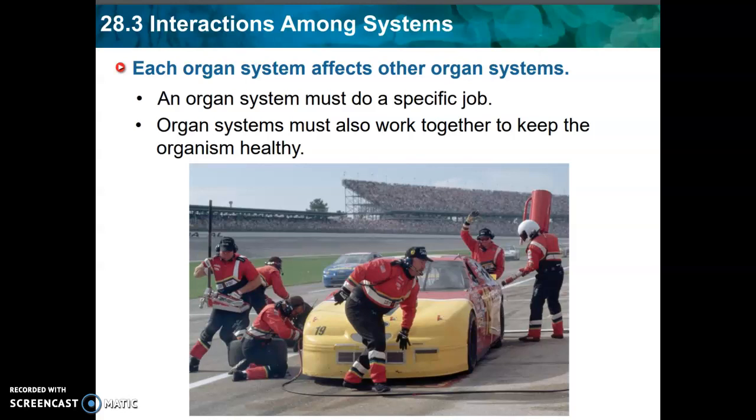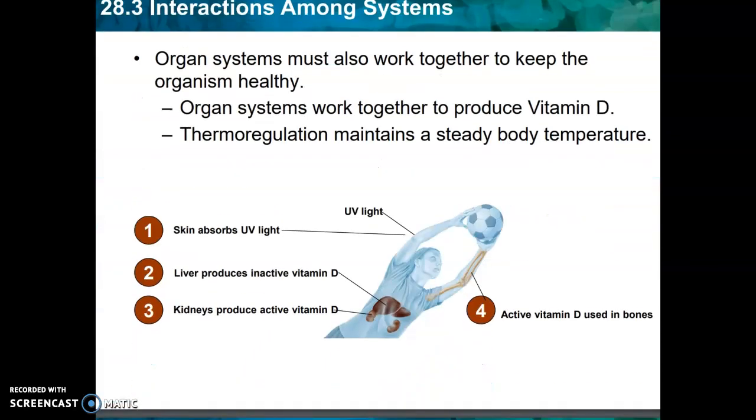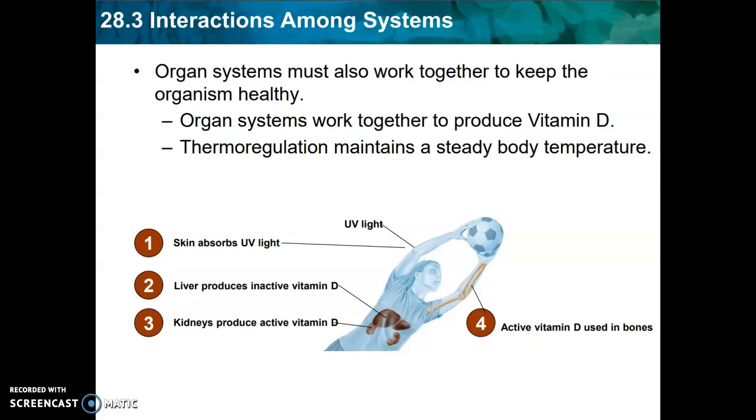However, an organ system is responsible for a specific job. To complete that job, organ systems must work together to keep the organism healthy overall. With that in mind, organ systems may work together to produce vitamin D, for example. Thermal regulation plays a key role in maintaining steady body temperature.